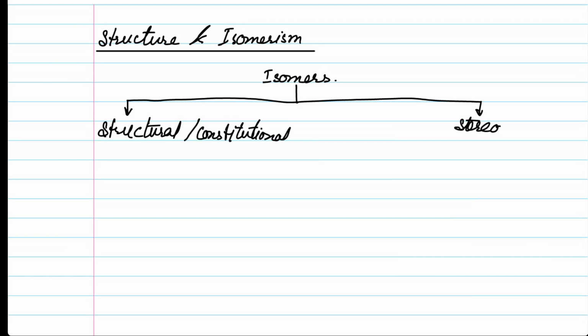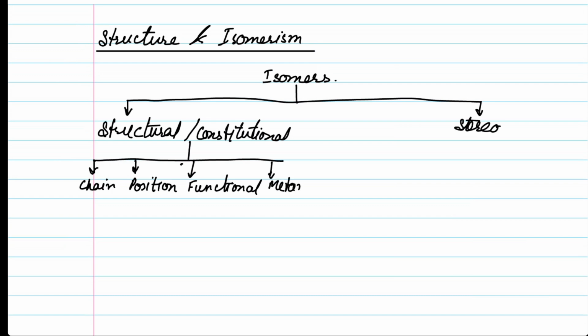When we talk about the structural isomers in organic chemistry, the structural isomers are divided into five parts. The first one, chain, position, functional, metamers, and the ring chain isomers or ring isomers.